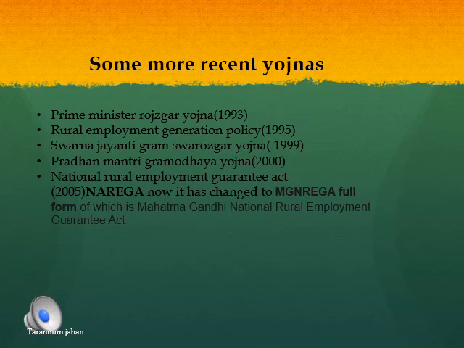This was started in 200 districts. One-third of the jobs are reserved for women. Now this is found in more than 600 districts. If the government fails to provide employment within 15 days, then people get allowances by sitting at home, called unemployment allowances, as per this act.